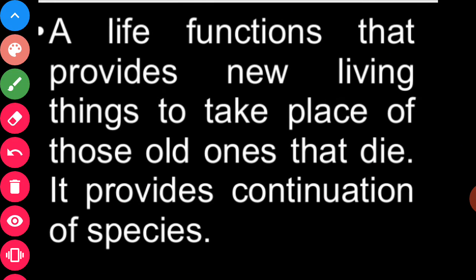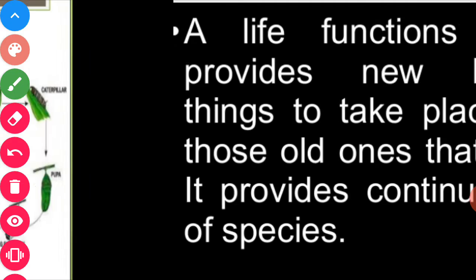So this is one more function, or we can say one more process, reproduction, that occurs only in living things and it does not take place in non-living things. So one more difference between the living things and the non-living things is that reproduction occurs only in living things, and this reproduction does not occur in non-living things.